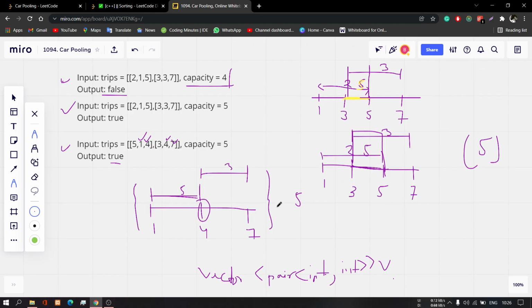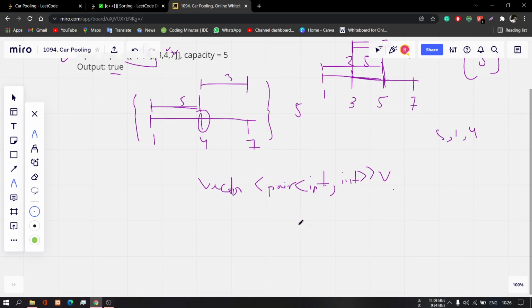Okay, and I will initial point means this from. For example, if I take this variable 5 comma 1 comma 4, I will push, v dot push, 1 and 5, and I will push 4 comma minus 5. Okay, so what is the reason of taking this minus 5? Like when we calculate this initially at 1, I just subtract 5.